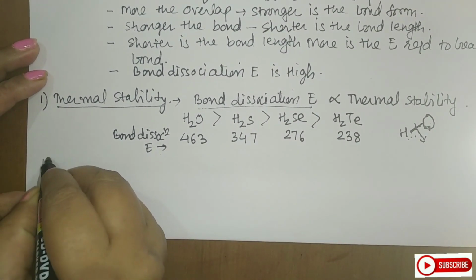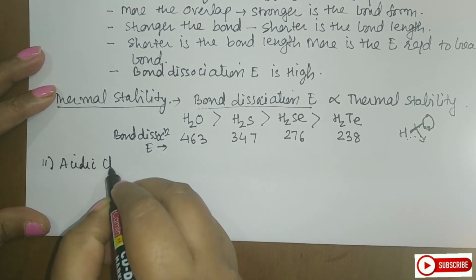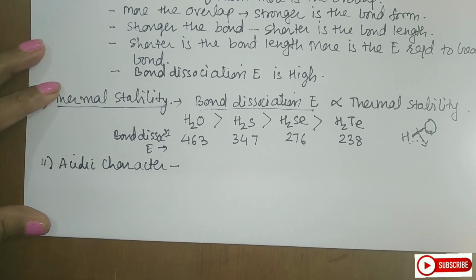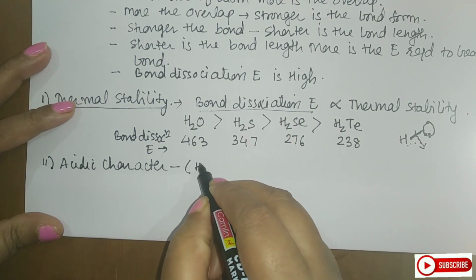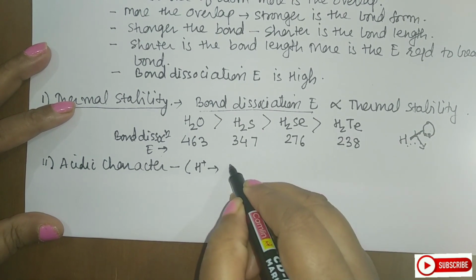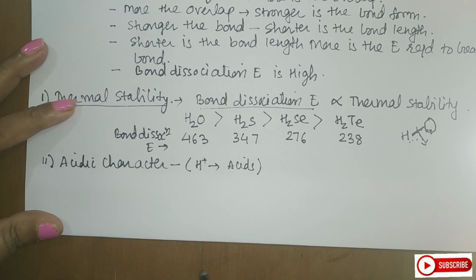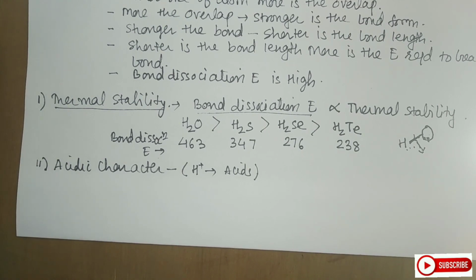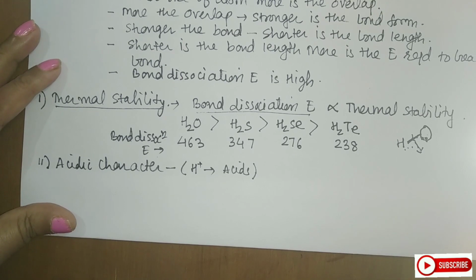Come to the next one, and that is acidic character. Students, before going into the acidic character, you have to remember that any species that can give the H+ ion easily, they all are acids. Now, on this basis, let us go for the first hydride. They are weak diprotic acids. All of you know this. The hydrides of this group, they are weak. Why are they weak? Because the releasing tendency of this H+ is less.